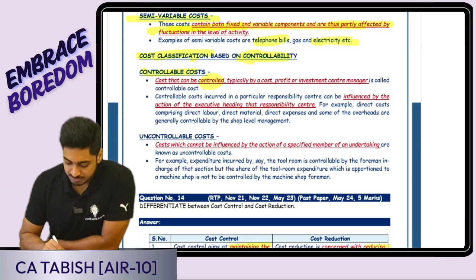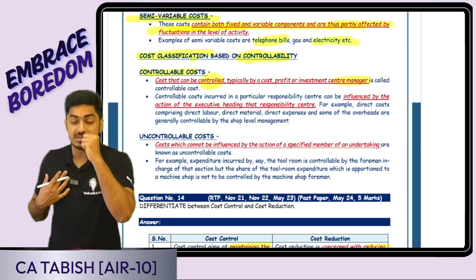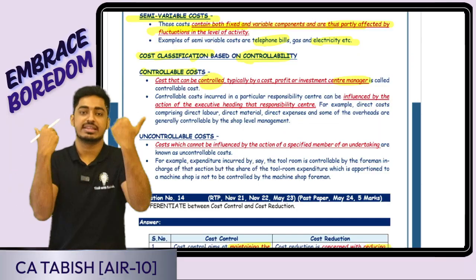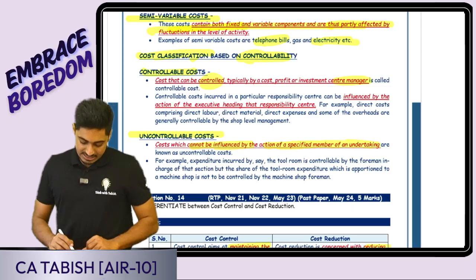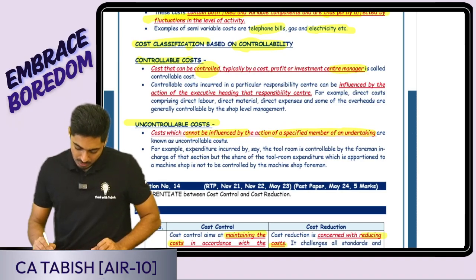Yes, by a cost, profit or investment center manager. Suppose I am the manager. If I can control that cost, it is in my control. I can take an action based on which the cost is either incurred or not incurred. That is going to be my controllable cost. Okay. Yes, uncontrollable cost, which cannot be influenced by action of a specified person. Is this clear, everyone?